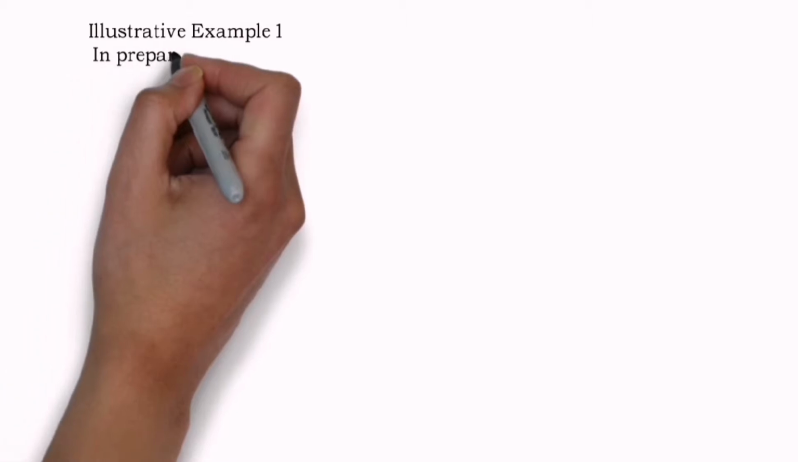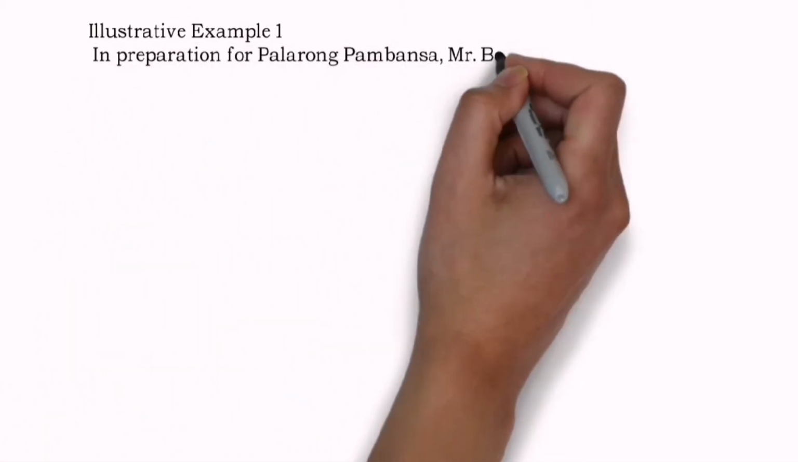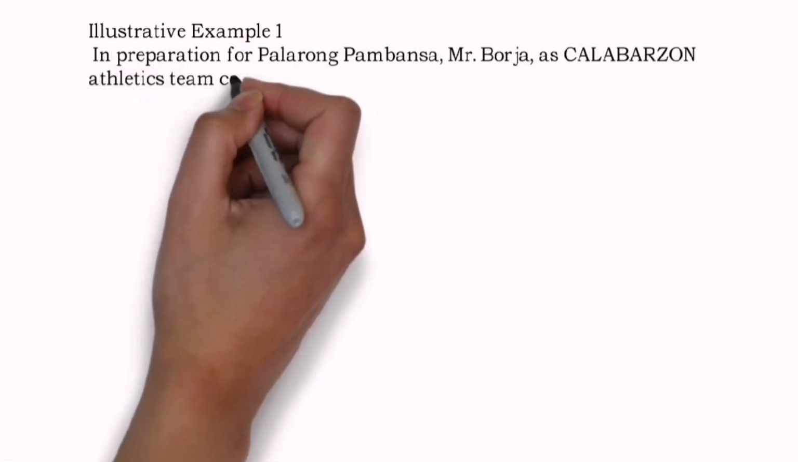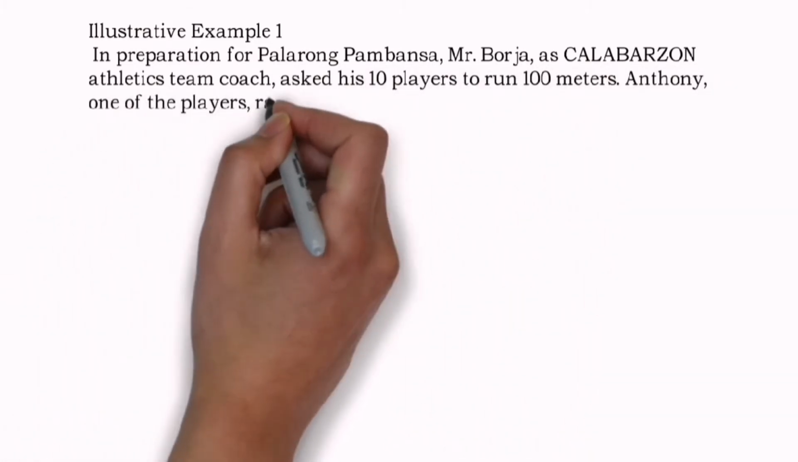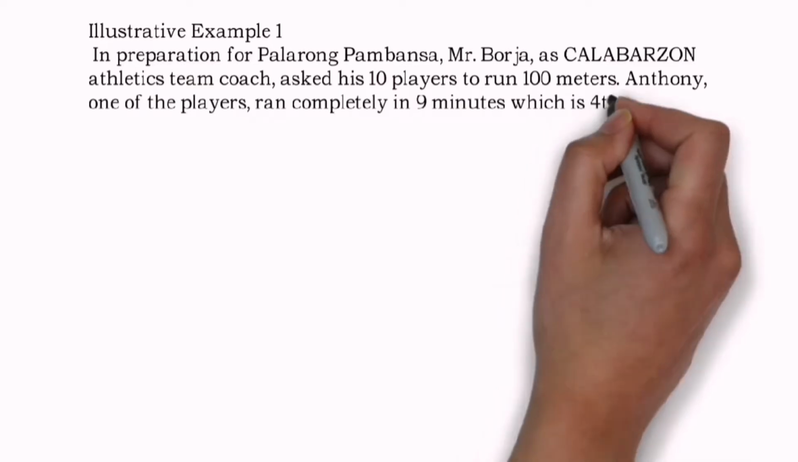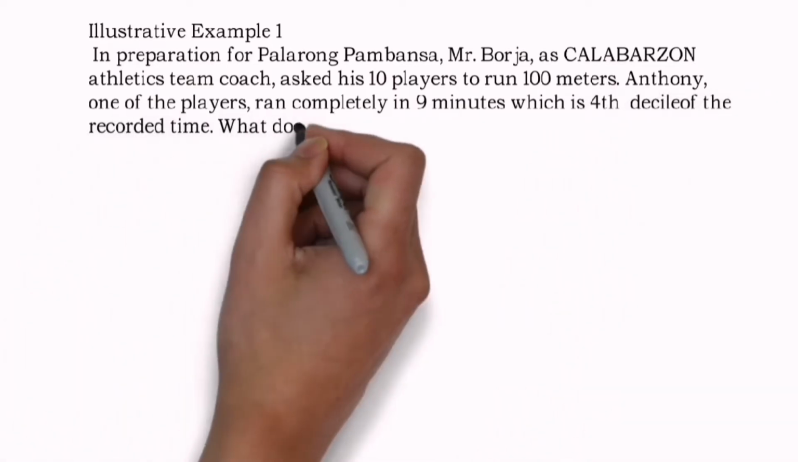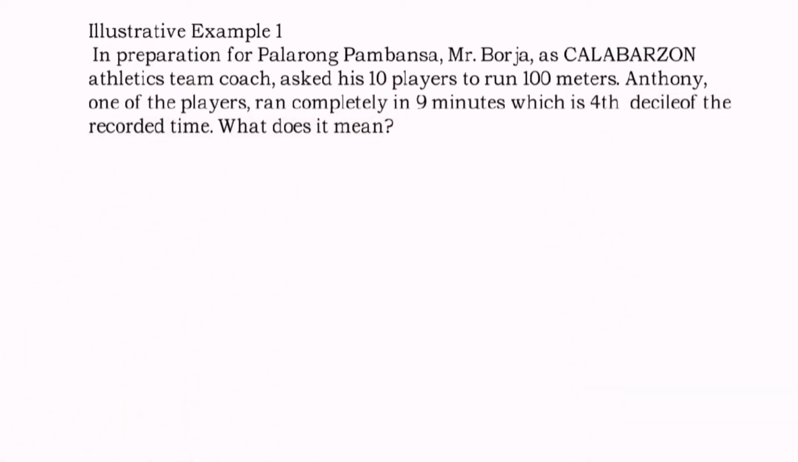Example number 1. In preparation for Palarong Pambansa, Mr. Borja, as a Calabarzon athletics coach, asked his 10 players to run 100 meters. Anthony, one of the players, ran completely in 9 minutes, which is the 4th decile of the recorded time. What does it mean? So it means,